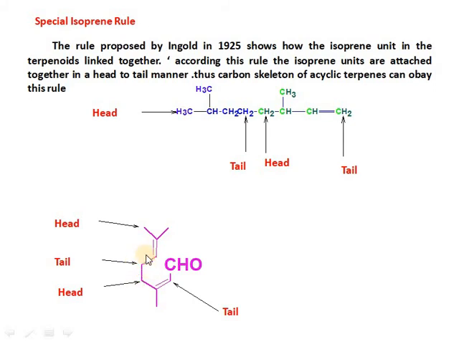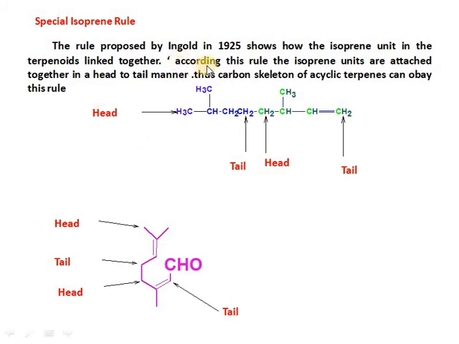So head to tail joining will be observed in these terpenoids, and therefore the special isoprene rule, which Ingold showed, states that the isoprene units are attached together in a head to tail manner.